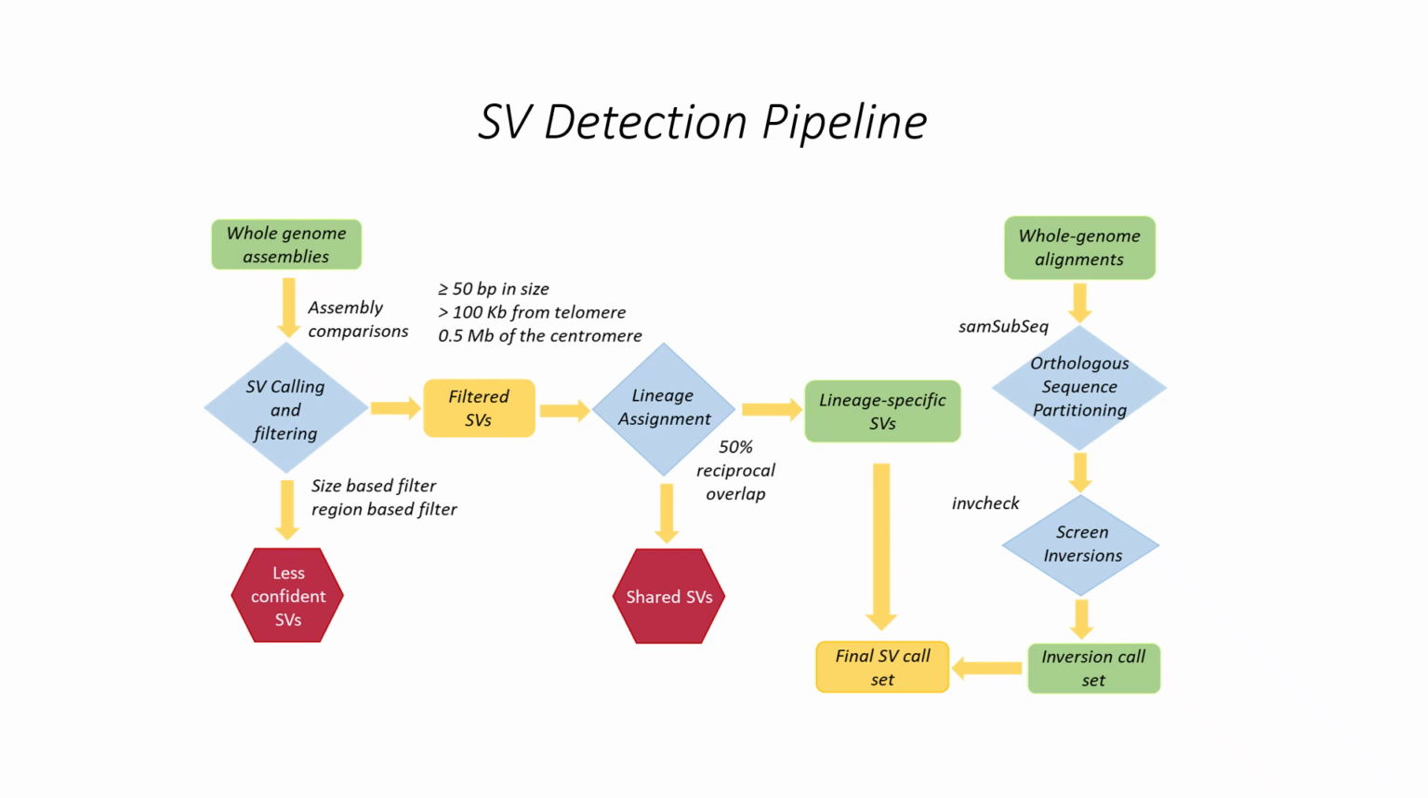In addition to insertion and deletion SVs, we also identified inversions. For that, we had whole genome alignments, which were partitioned into orthologous sequences using SAM-Sub-C. InViCheck was used to screen inversions, and we got a final inversion call set. These inversions and the lineage-specific insertions and deletions together form the final SV call set for this study.